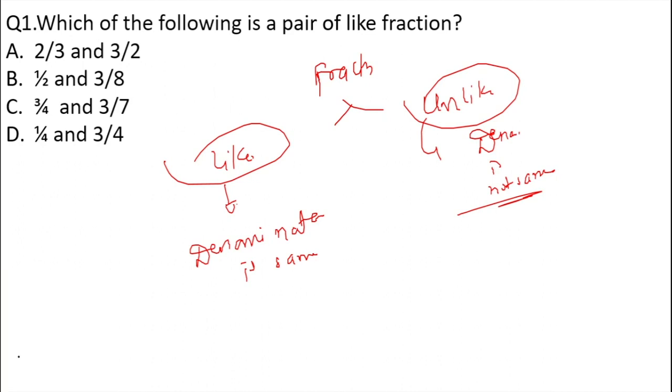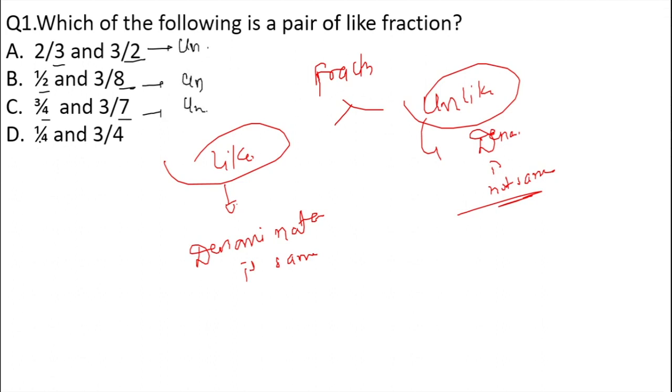Okay, if we look at the options carefully, the first option is 2/3 and 3/2. The denominators are different. For option B, the option given is 1/2 and 3/8. So 2 and 8 are the denominators, which are again different. For option C, 3 by 4 and 3 by 7, 4 and 7 are the denominators, which is again an unlike fraction. So all the above three are unlike fractions.